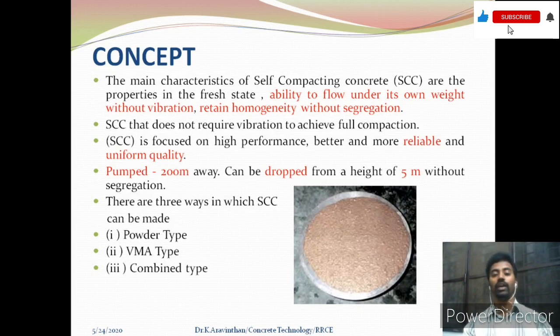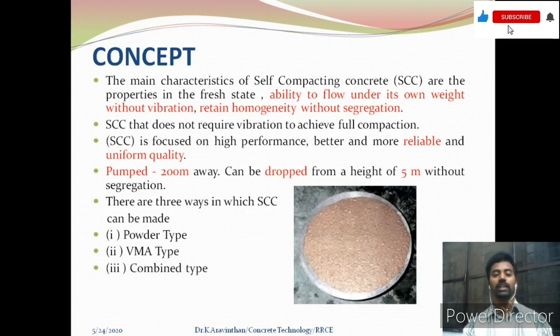You can drop this concrete from a very high height up to 5 meter without segregation, which is a good character shown by the concrete. Without segregating or dispersing the components, that is the coarse aggregate and the water will not get dispersed, so hence it could be achieved by self-compacting concrete. There are three ways to achieve this self-compacting standard.